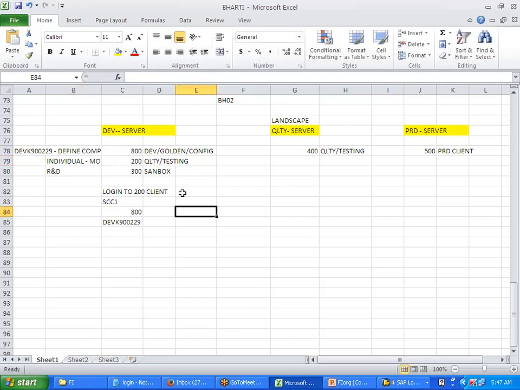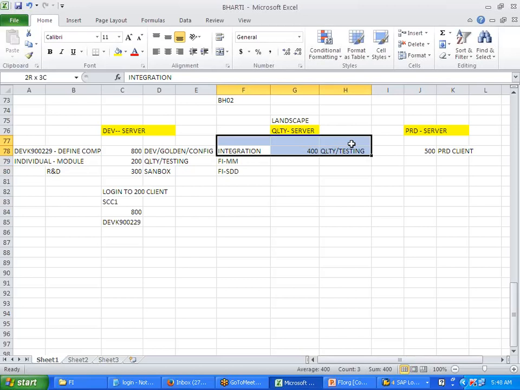What do I mean by module specific? Module specific means if you are doing FI, some transaction, FI, MM, SD, PP, module specific. But here I will do integration testing. What do I mean by integration? FI, MM, FI, SD, like this. Okay. Integration.